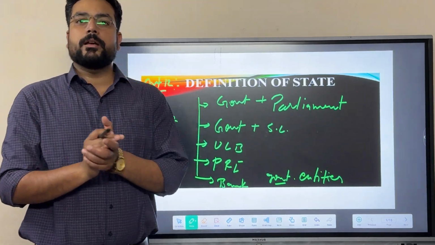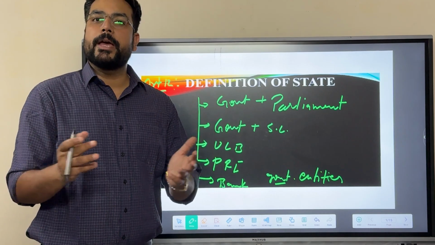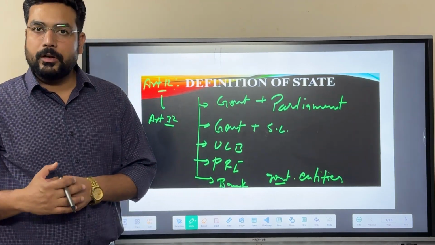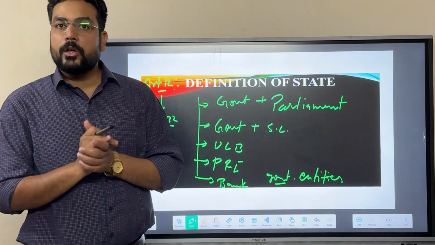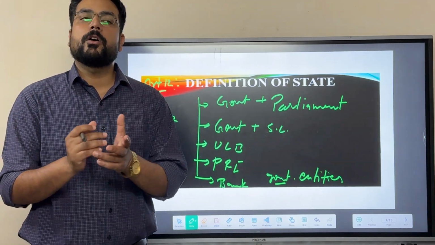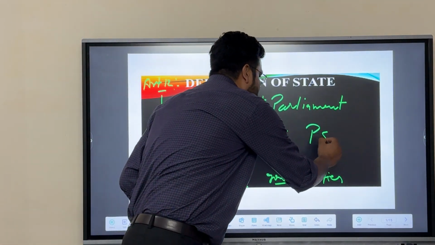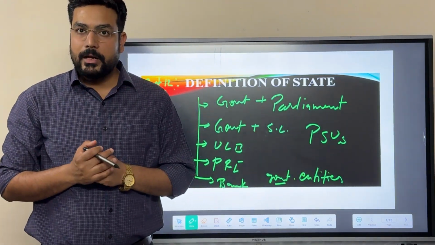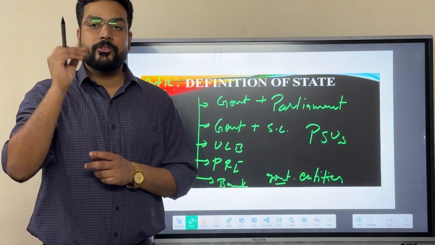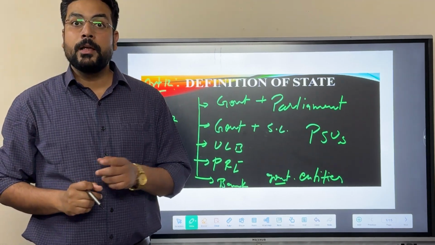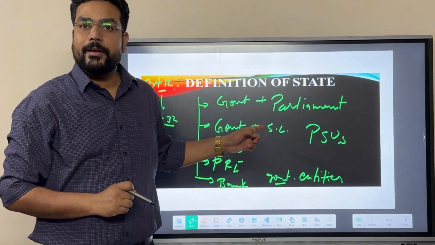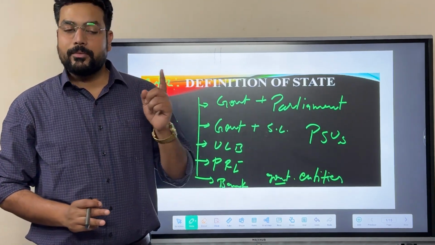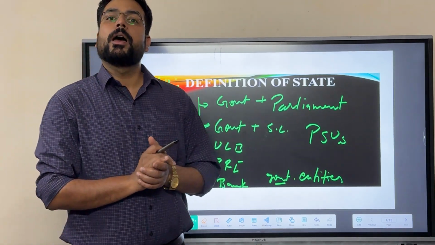Let's assume we have a bank called SBI, State Bank of India. That's a nationalized bank. Second bank would be Punjab National Bank, or any kind of Mini Ratna or Maharatna company of the government of India called PSU, public sector undertakings. All these fall under the category of state. It means in case of violation of the fundamental rights of an individual, if these entities are involved in the violation, then a person can file a suit, file a case there in the Supreme Court or High Court.